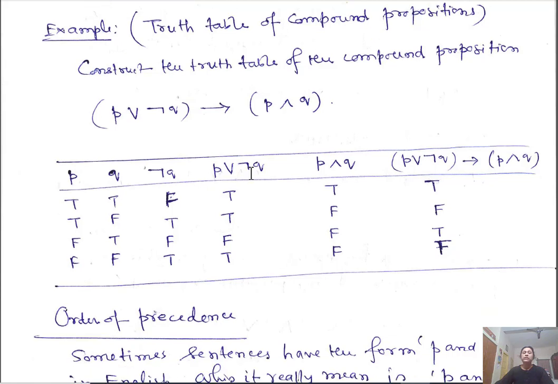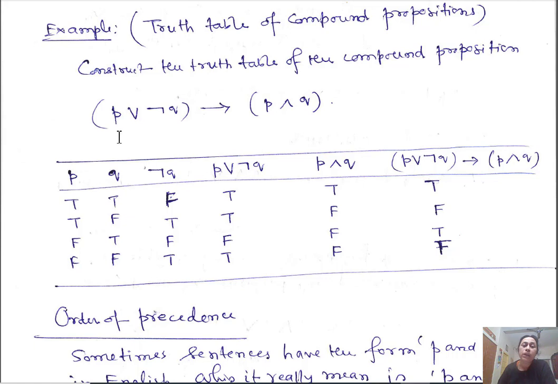If the number of propositions is limited, say the compound proposition involves only two variables, this is easier. But if you have three variables, P, Q, and suppose R, how many combinations do we have? Each variable has two assignments, either true or false.